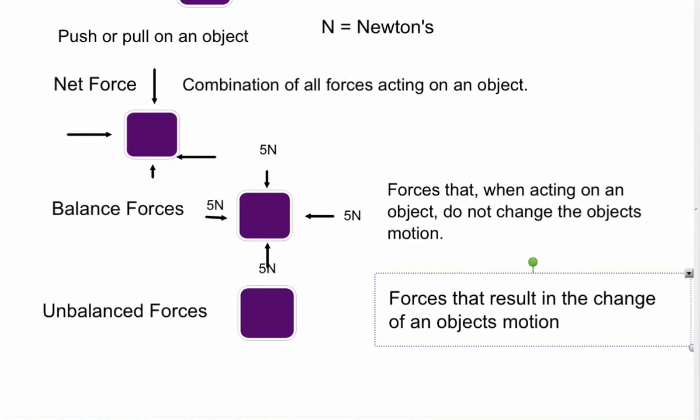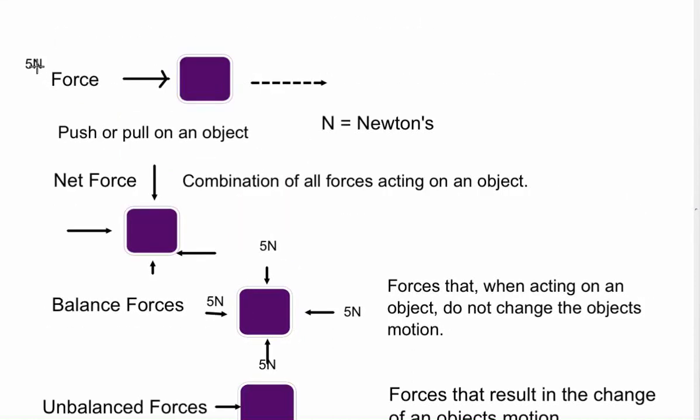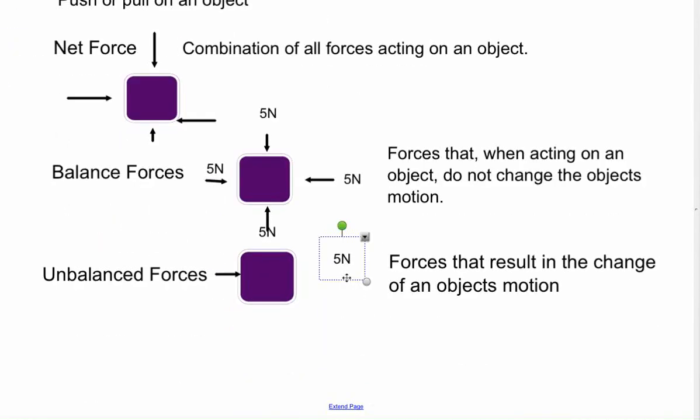So again, if I had an object and I exerted, say, 5 newtons in this direction, but then, going in this direction, there was only 1 newton, or say 2 newtons, then I would have an unbalanced force.